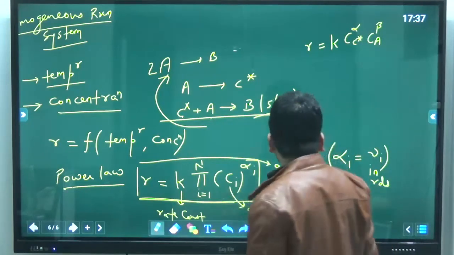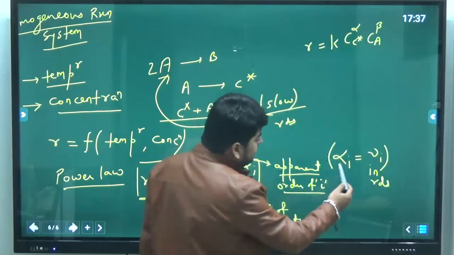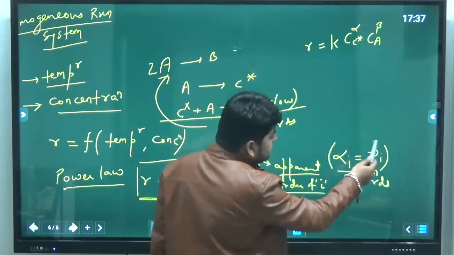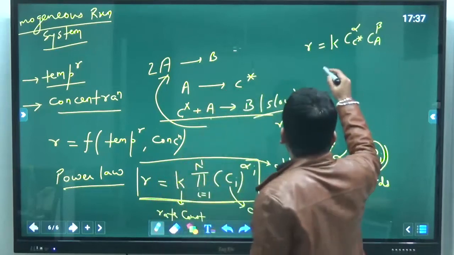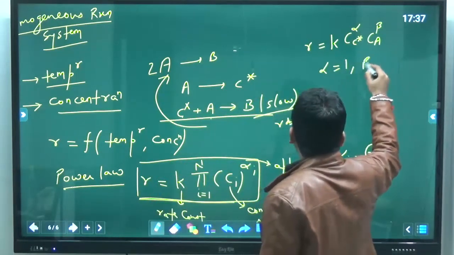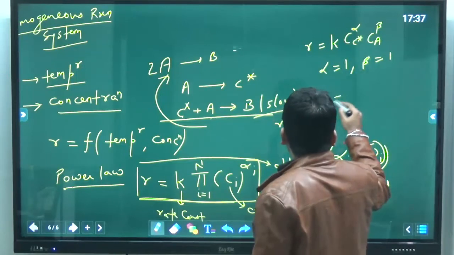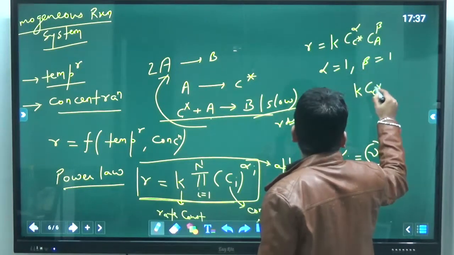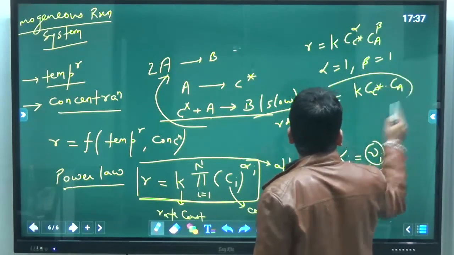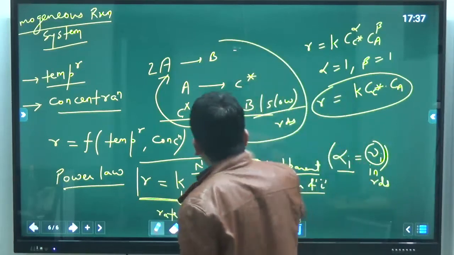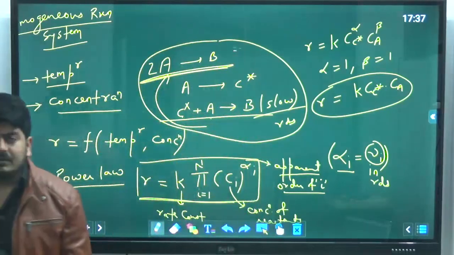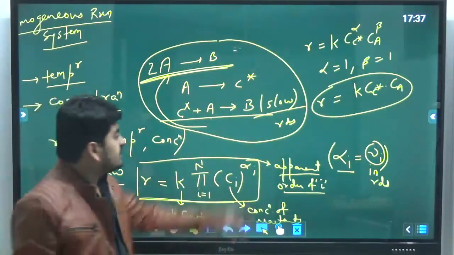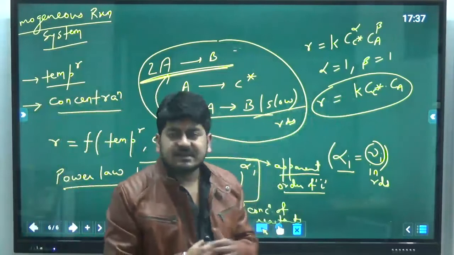Here, according to power law, their apparent order is always the same as their stoichiometric coefficient in the RDS. So in this RDS, alpha is equal to 1 and beta is also equal to 1. So R will become K C_C-star into C_A. So this is the rate of reaction for this reaction, 2A gives B: K C_C-star and C_A.